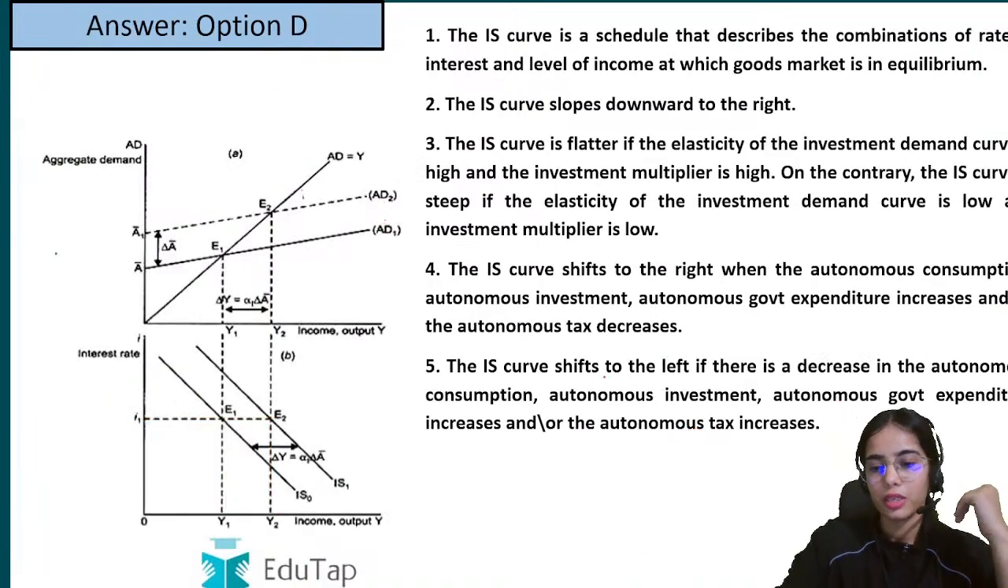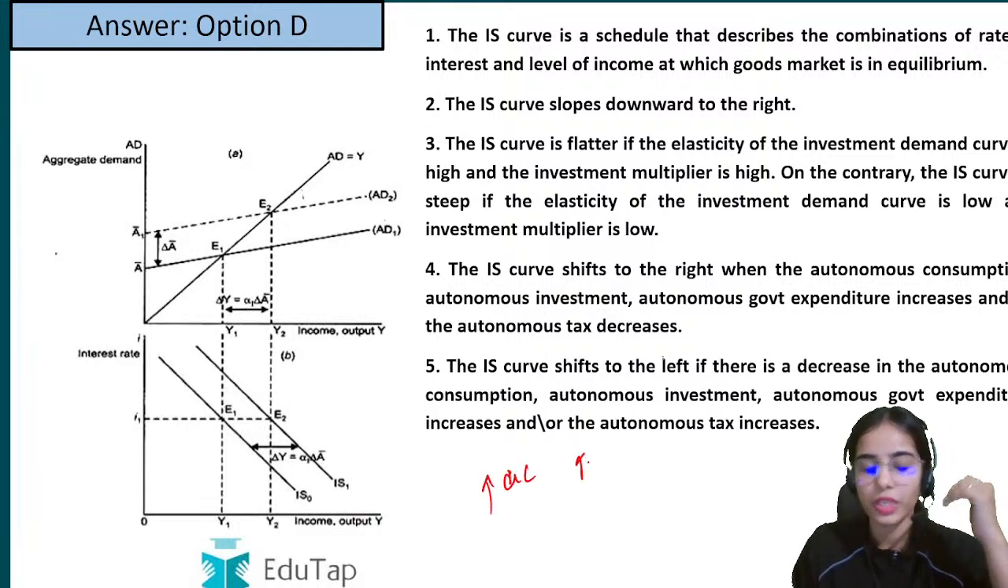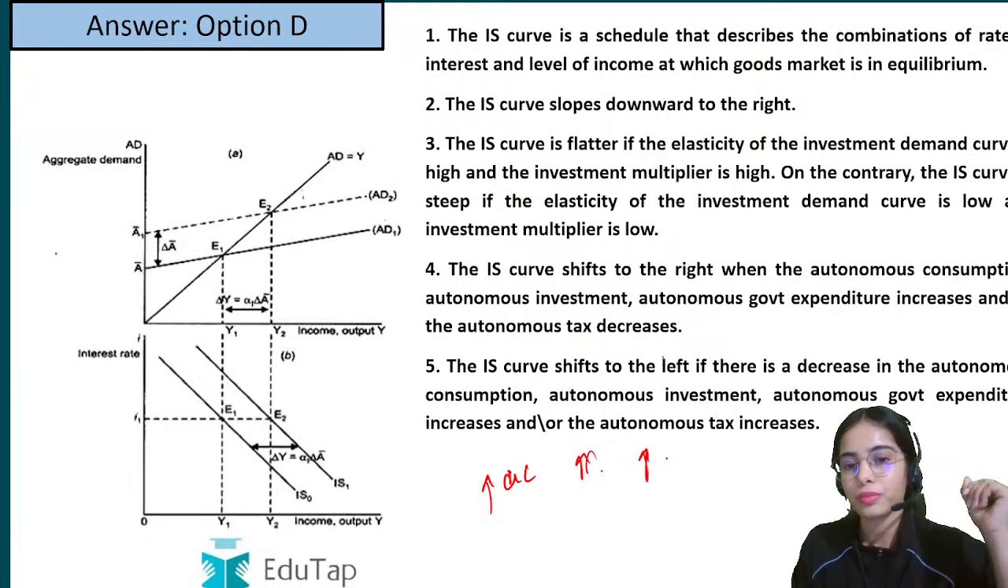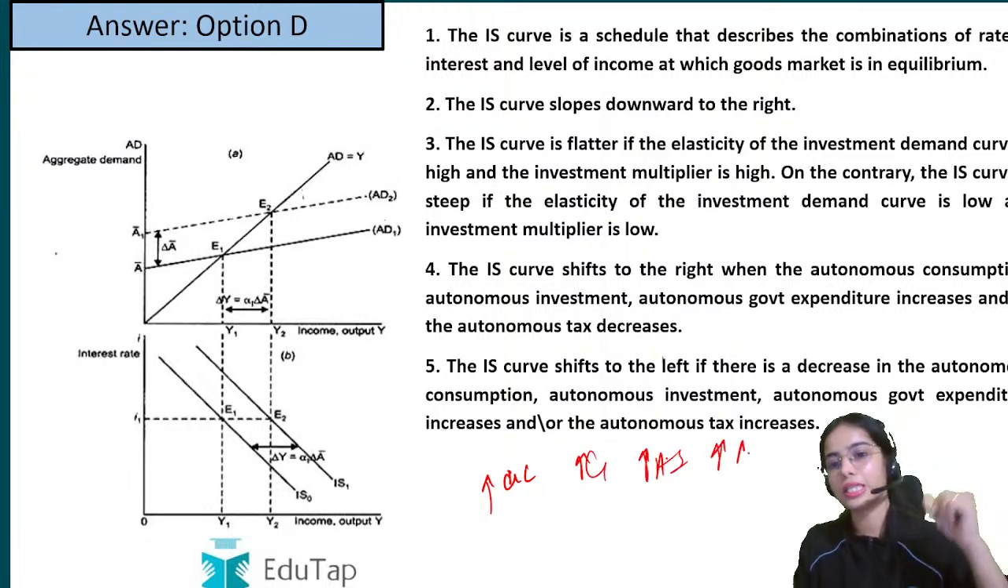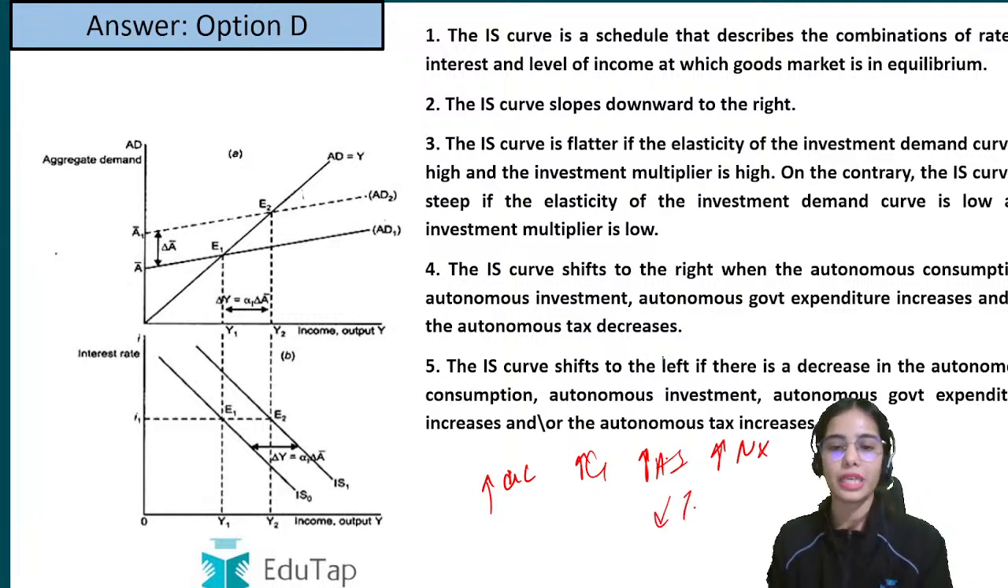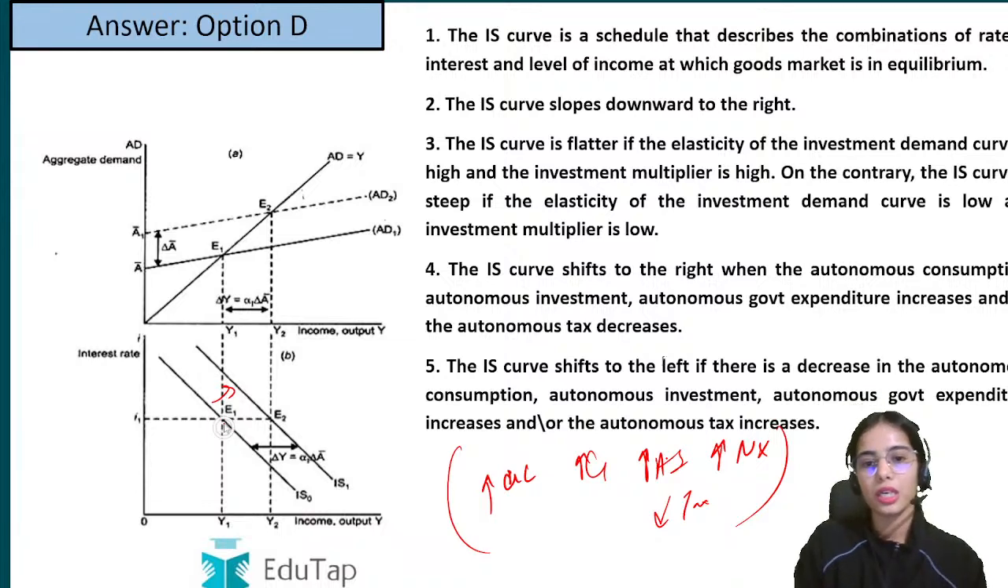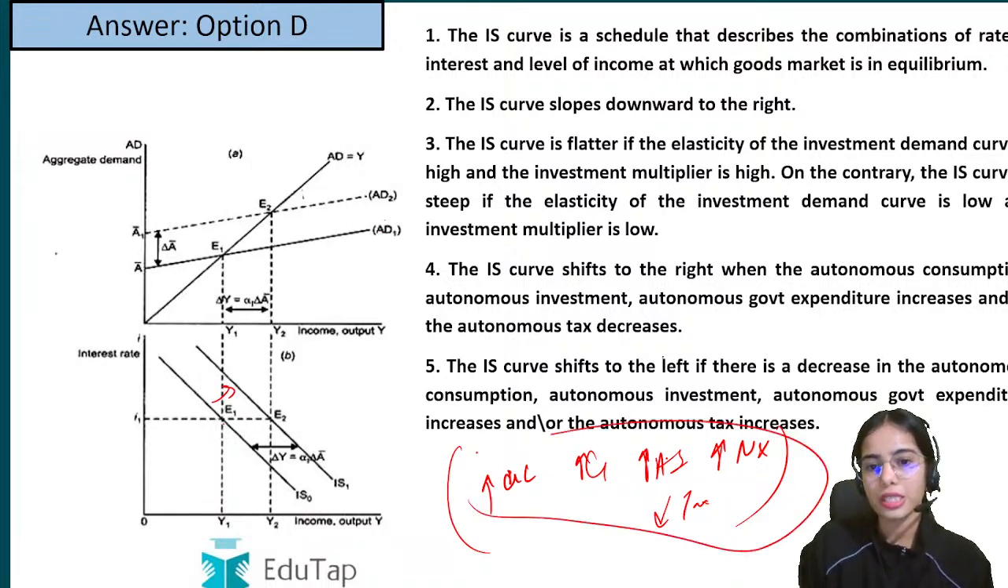Okay. So now, because of the increase in autonomous consumption, because of the increase in the government expenditure, because of the increase in the autonomous investment, because of the increase in net exports or decrease in lump sum taxes, there can be a rightward shift in the IS curve. Because of these reasons the aggregate demand can increase with the same rate of interest, so the level of income will increase.